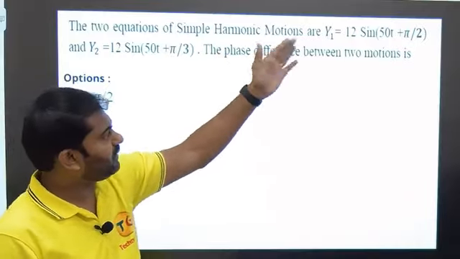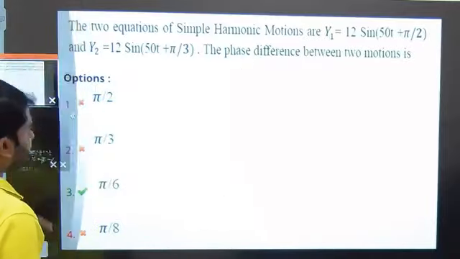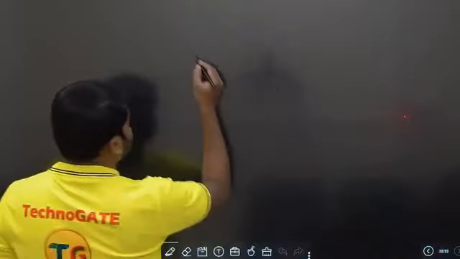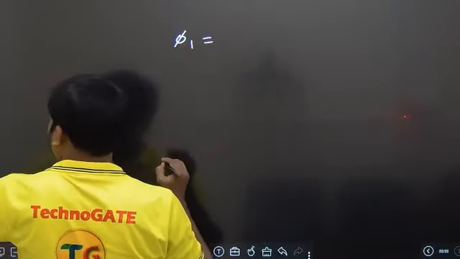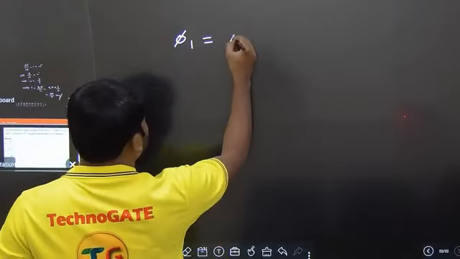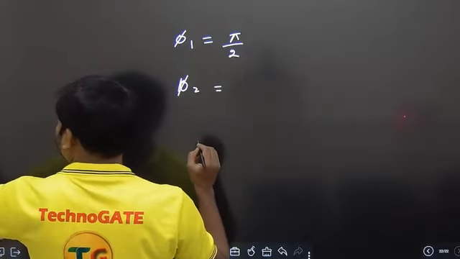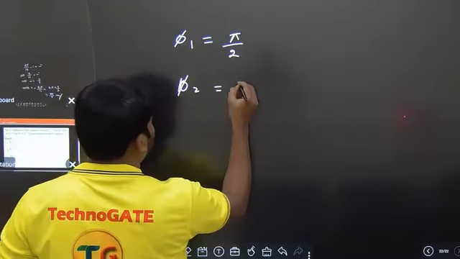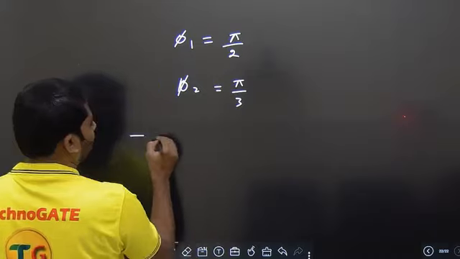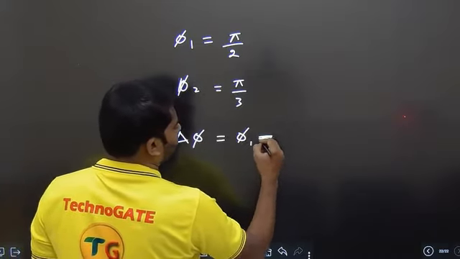Phase difference is nothing but the difference of those phases. Let me calculate that. We just need to write down the values of the phases. Phi 1 is given in the question as pi by 2. Phi 2 is given in the question as pi by 3. So the phase difference delta phi, which is phi 1 minus phi 2,